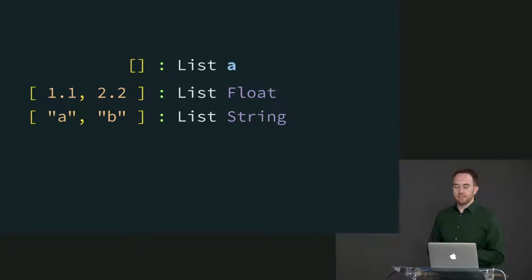The type of this is a list of A, or a list of val, or a list of elem, or whatever you want. Point being, it's a list with an unbound type variable, which is to say this is a value where it works with anything. It's a completely flexible list.